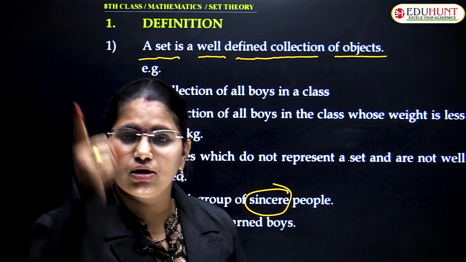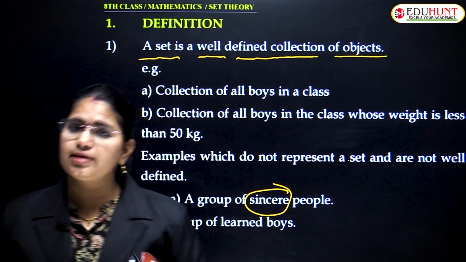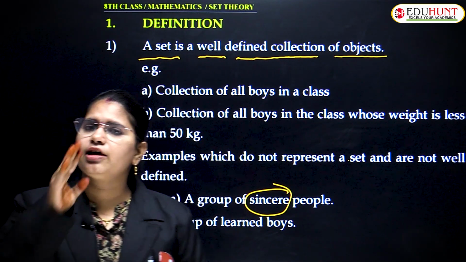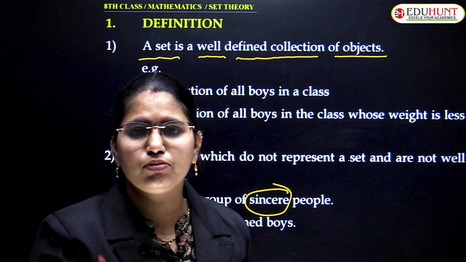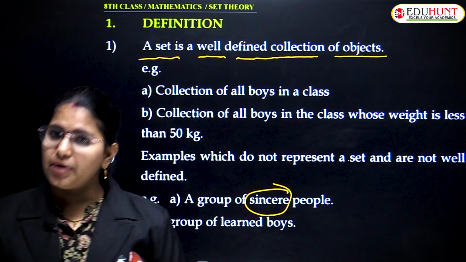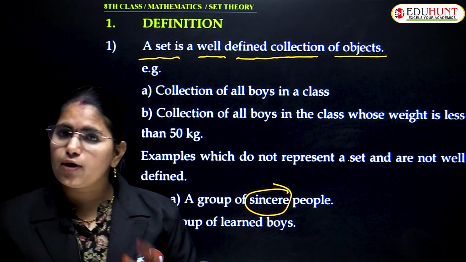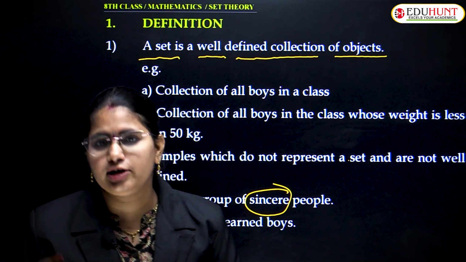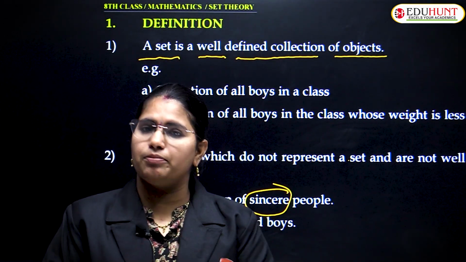Can I say this is a set? Madam, just now you told that a group or collection of any objects is defined as a set. Of course, but I told you it is a group of objects that should be well defined. What do you mean by it?